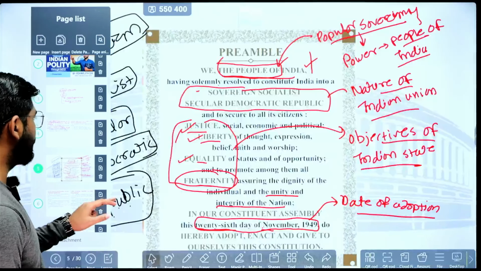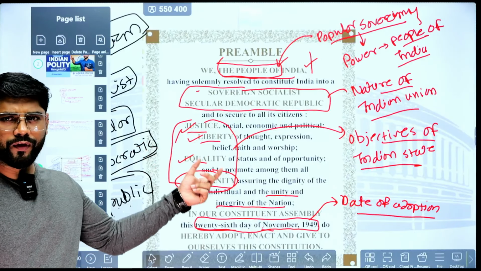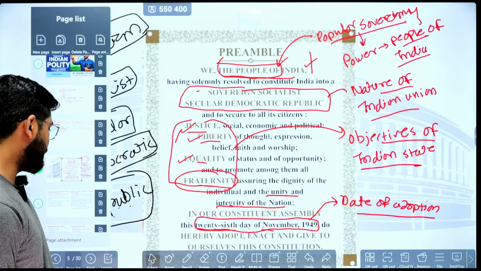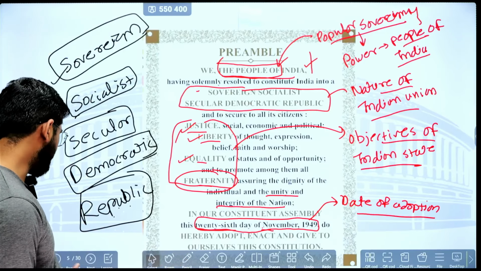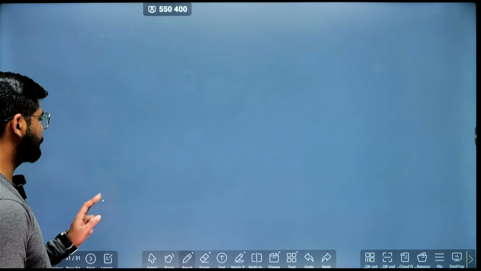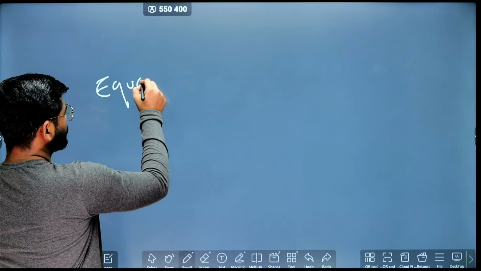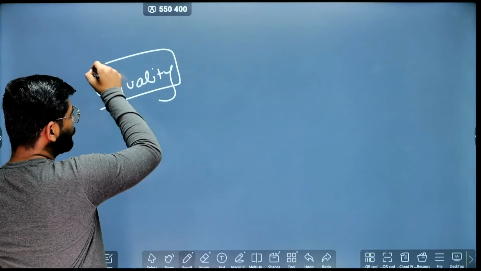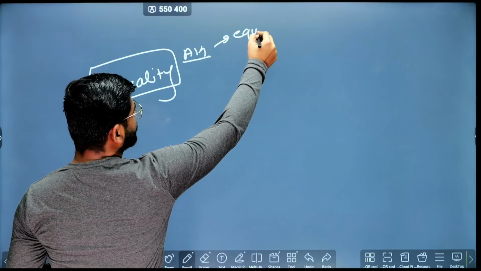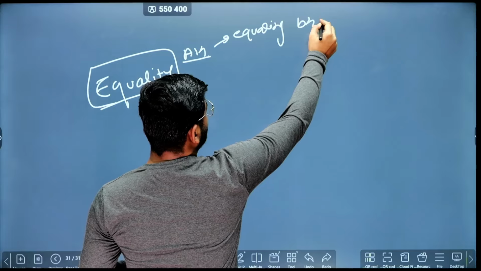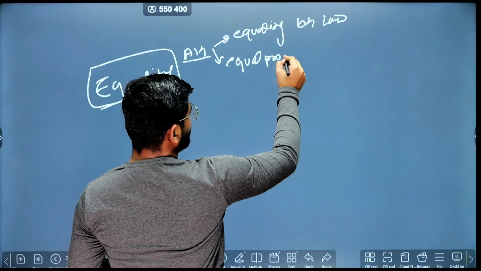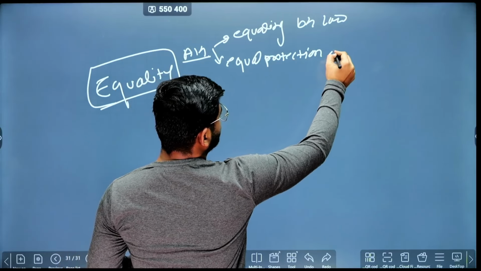Next we will see the word liberty, which we are going to see through the MCQ only. There I will explain again. When it comes to equality, we all know there are three kinds of equality. Equality, when it comes to Article 14, we all know is equality before law and equal protection of law.